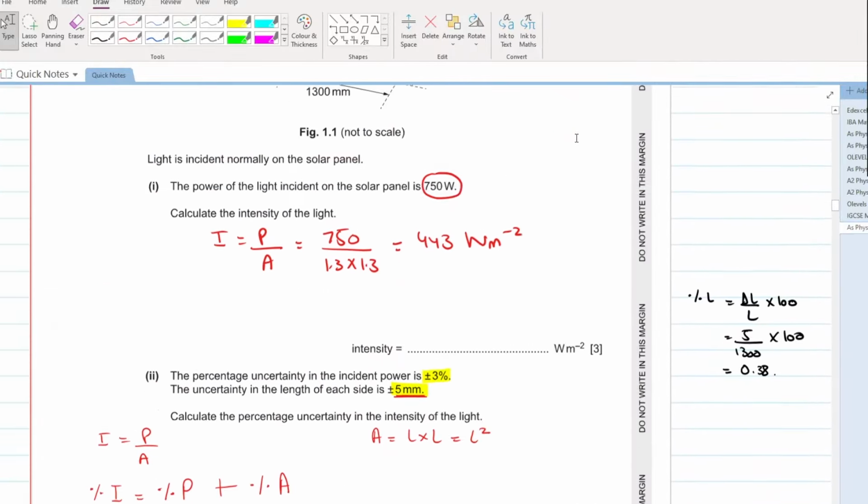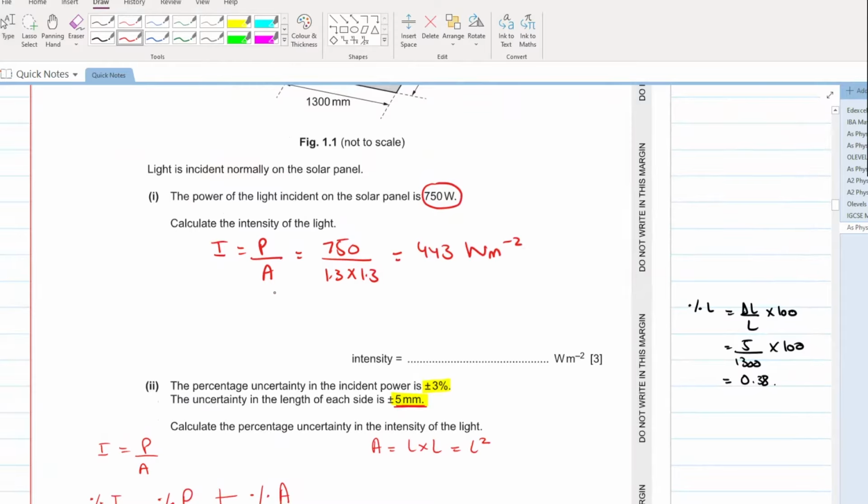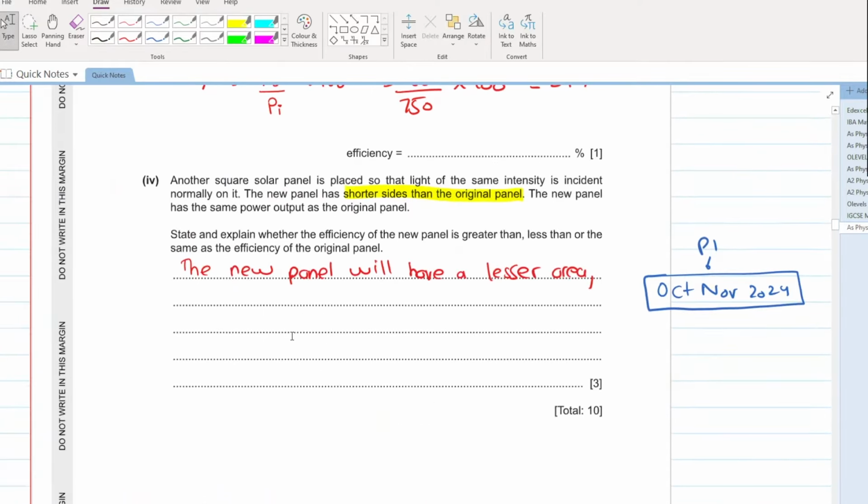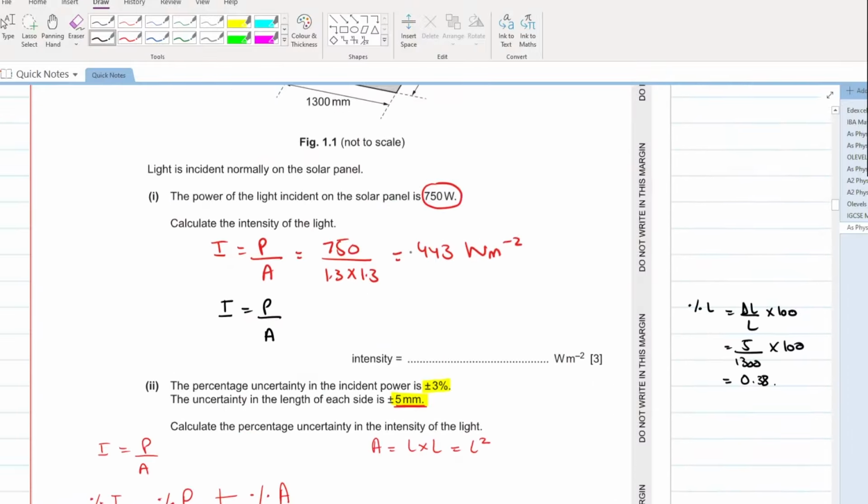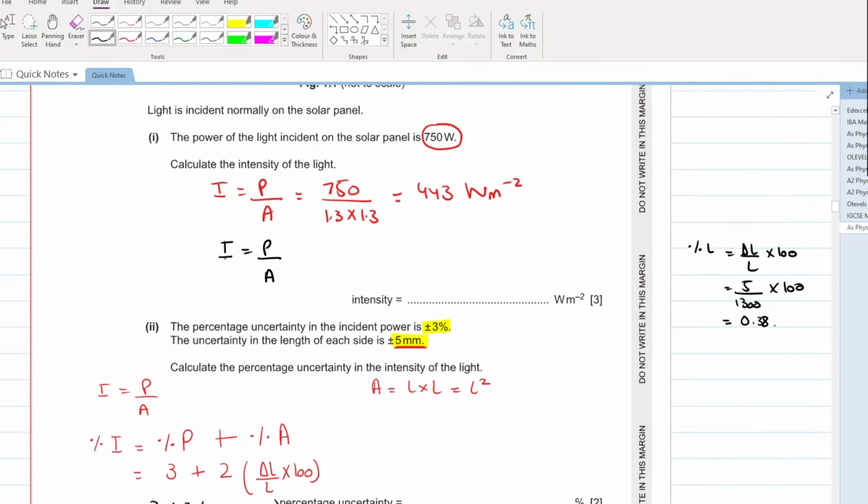If your area becomes less, what will happen? Intensity is equal to power over area. Area is becoming less, and the new panel has the same power output and the same intensity. Let's say I take area to the left side.